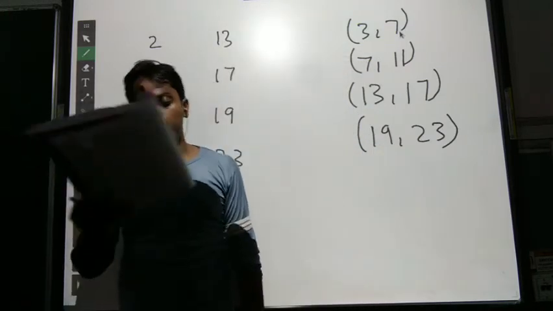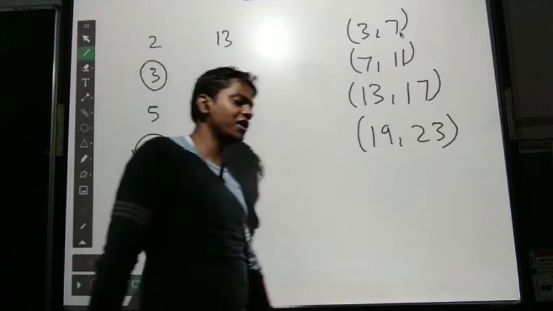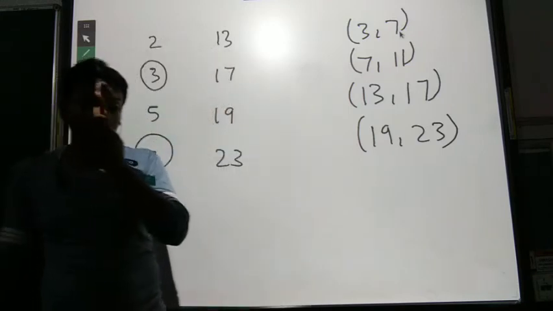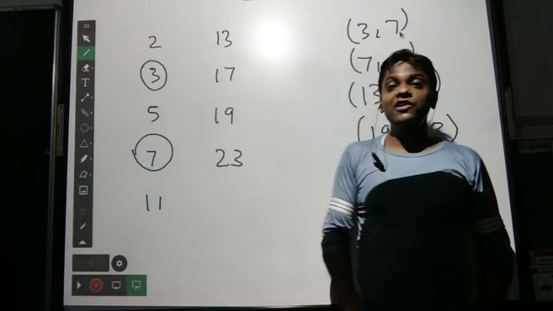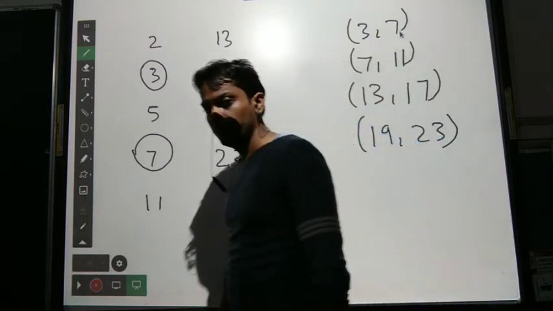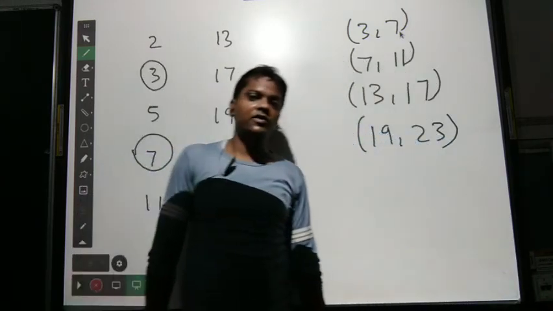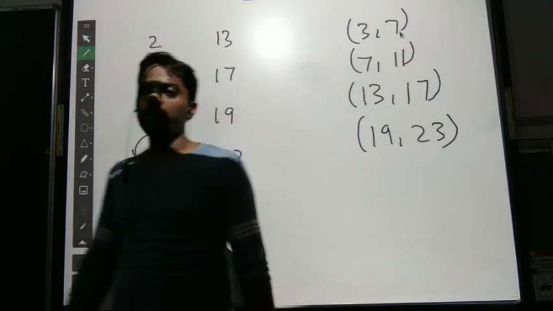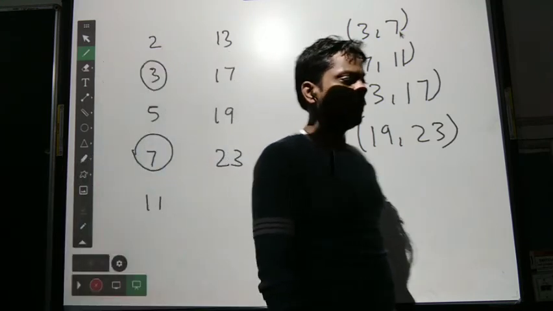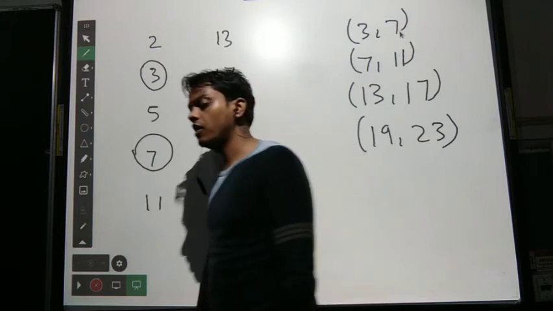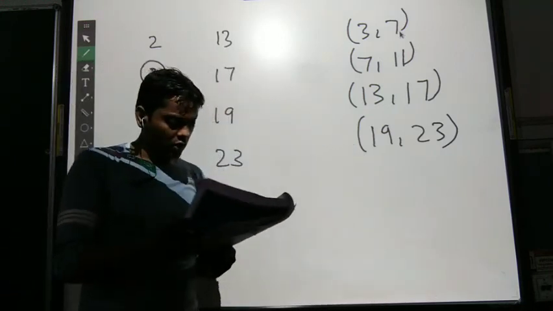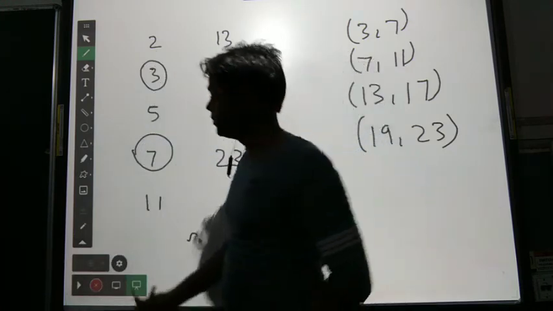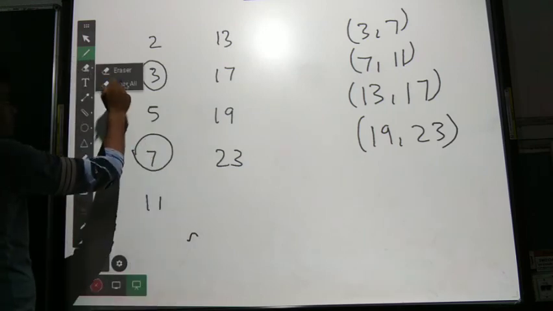Question number 11. Express each of the following as the sum of twin primes. What are twin primes? First of all we have to know about that. Twin primes are those primes which have nothing in common except 1, and they have a difference of 2. As prime numbers, they have nothing in common except 1, and as twin primes they have a difference of 2. Now we will see the question. Express each of the following as the sum of twin primes.